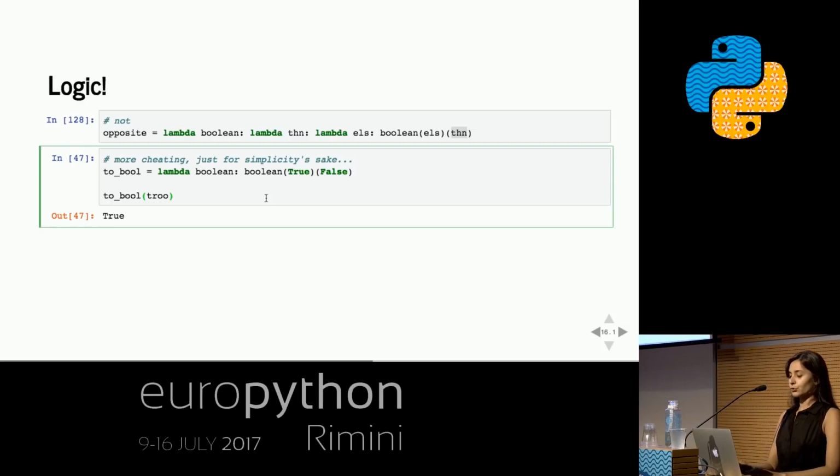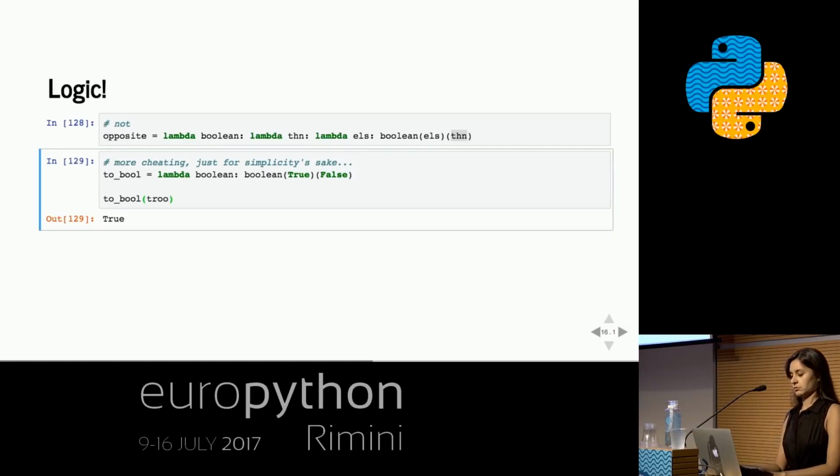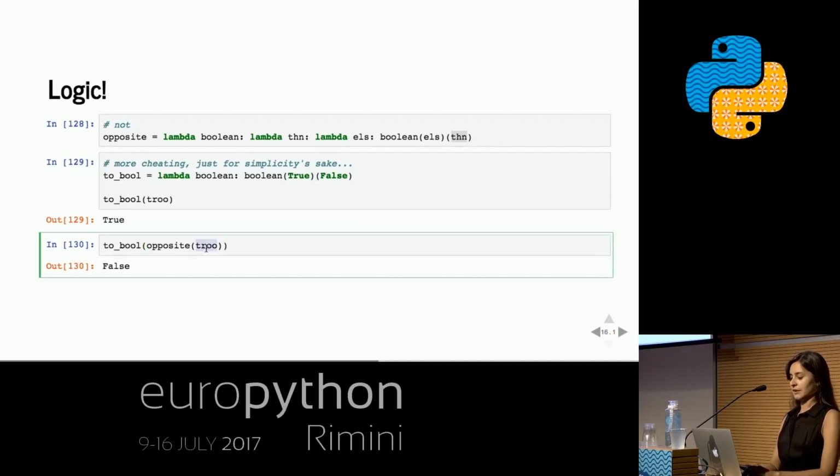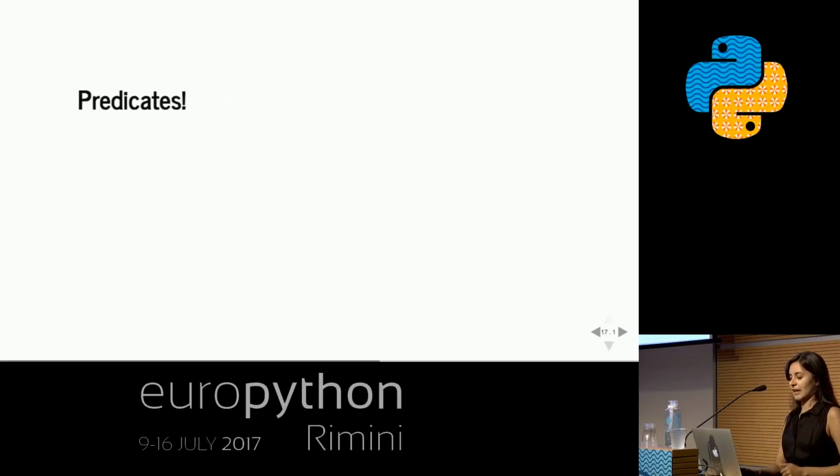If I convert true to a Boolean, I should get true. Okay. And if I convert the opposite of true to a Boolean, I should get false. Ooh, that worked, but let's make sure. If I convert the opposite of false, I should get, yay! Okay, logic, step one. But we need more logic. Oh, no, we'll get to more logic in a second.